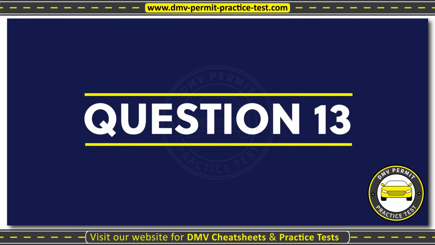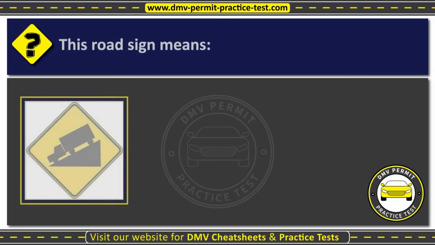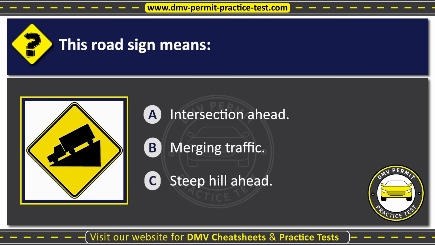Question 13. This road sign means: Option A, intersection ahead. Option B, merging traffic. Option C, steep hill ahead. The correct answer is Option C, steep hill ahead.